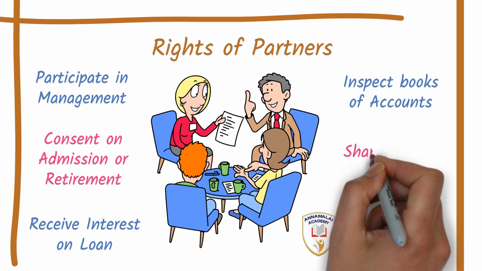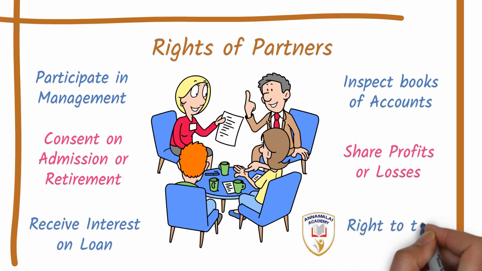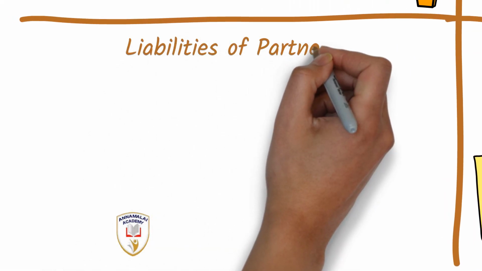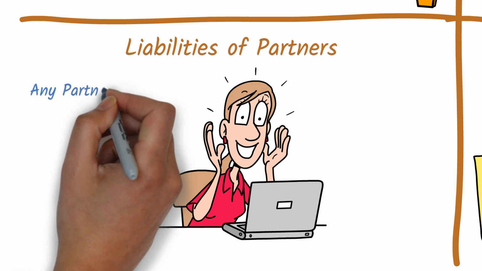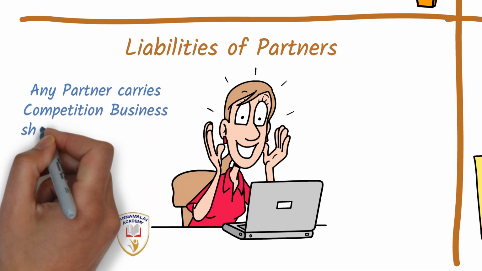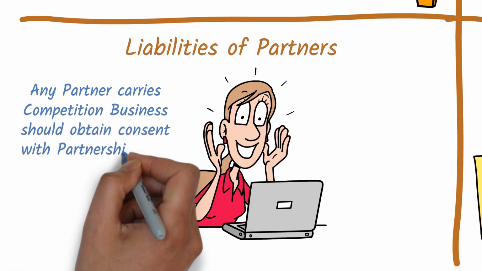They are to share the profits of the business, and in case of loss they have to share the loss. They can participate in the decision making process in the firm. The liabilities of partners. Any partner who is doing a separate business that is in direct competition with the main partnership firm has to get the consent of the other partners.